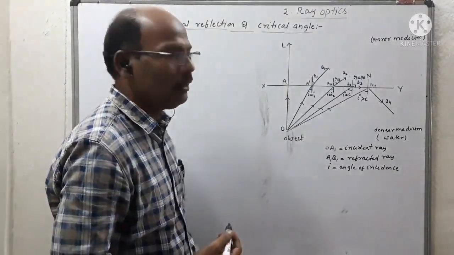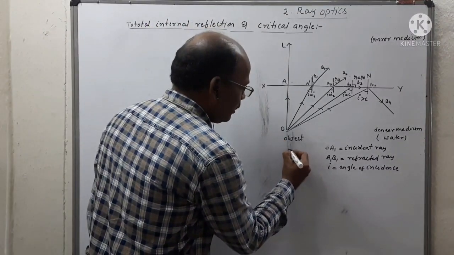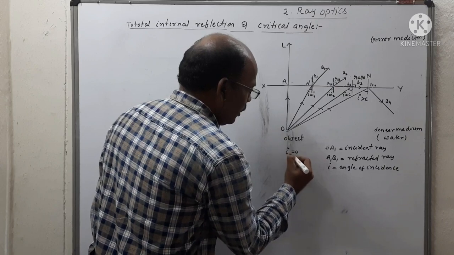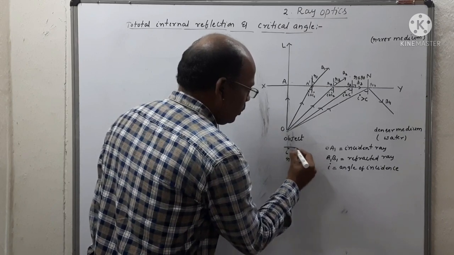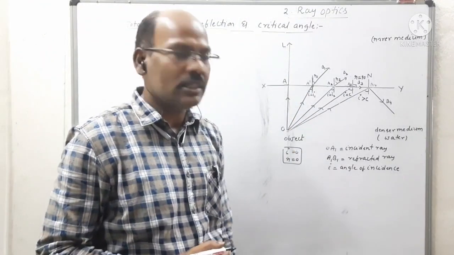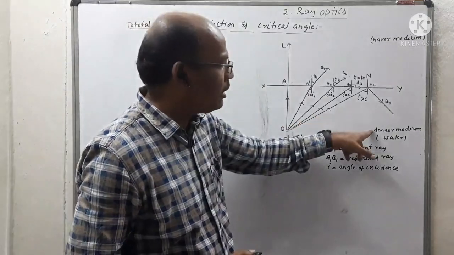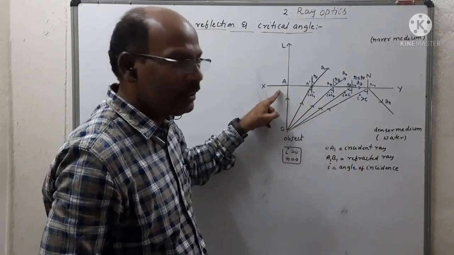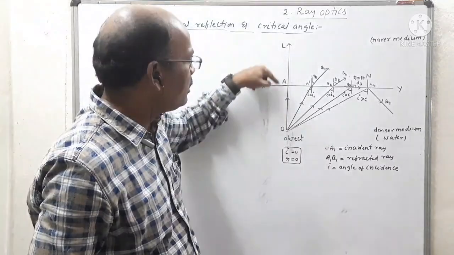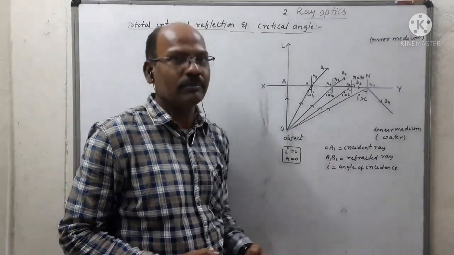Normal incidence means the angle of incidence I is equal to 0 and the angle of refraction is also equal to 0. So OA is the normal incidence from the point object O in the denser medium. It is refracted in the straight direction as AL. So AL is the refracted ray whose angle of refraction is equal to R.